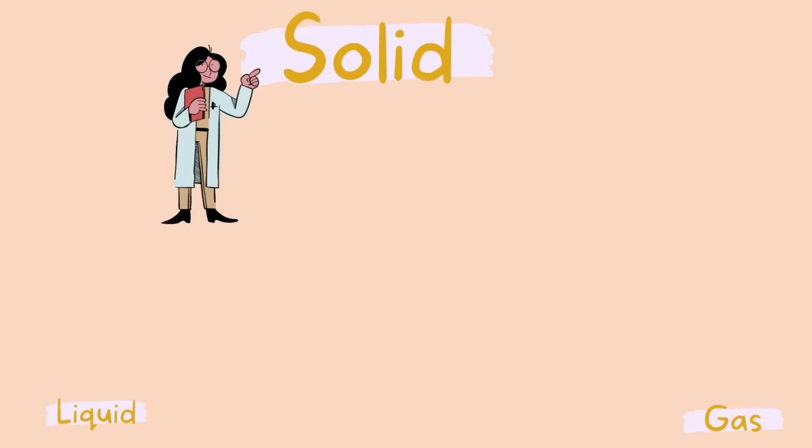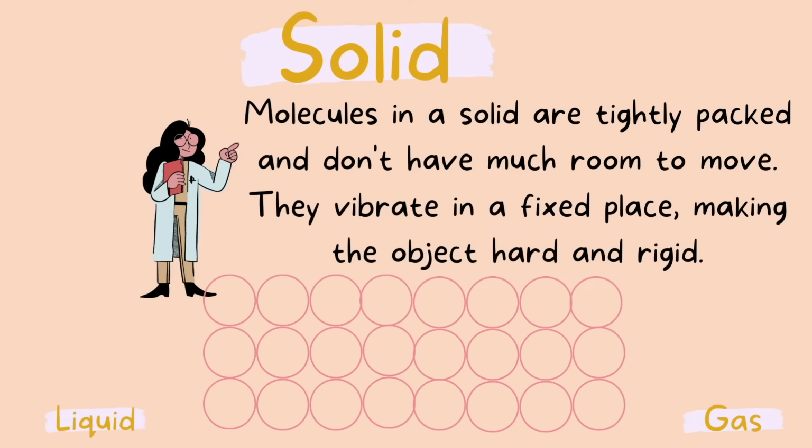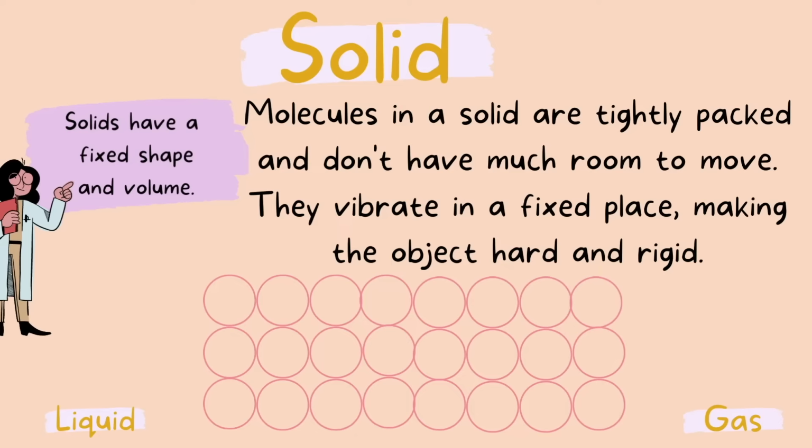So let's look at a solid first. Molecules in a solid are tightly packed and don't have much room to move around. In fact, they have no room to move around. Instead, they vibrate in place. Because they are vibrating, they still produce kinetic energy, just at a very low frequency. It is important to know that because the structure of a solid is rigid and does not have movement, solids have both a fixed shape and fixed volume.